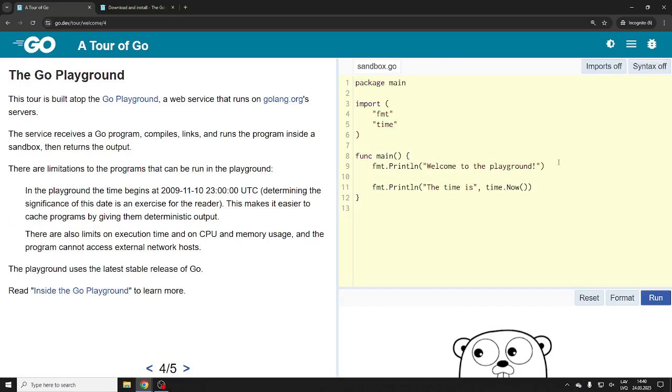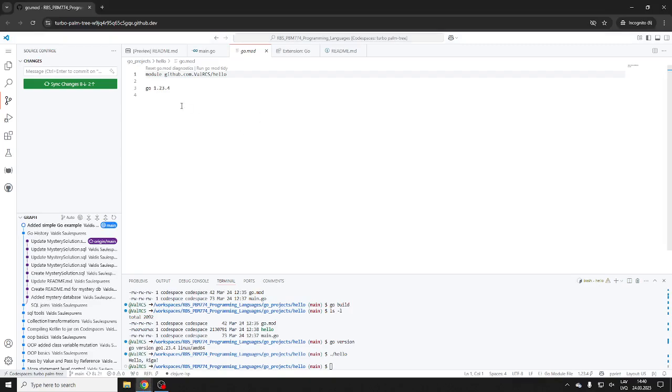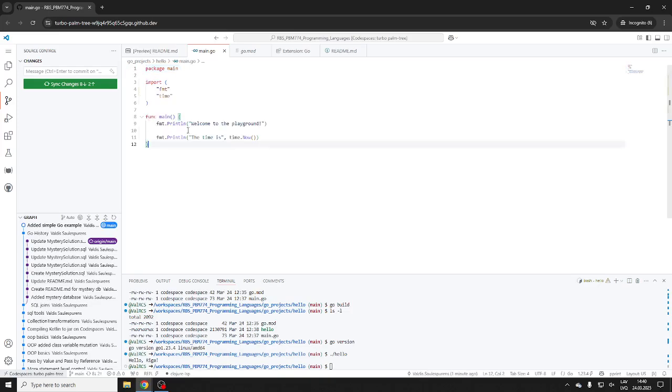So Go playground. Let's do some time again. Welcome to the playground. Same thing. Now, notice what we do here. Playground in Riga, and fmt for format and time.